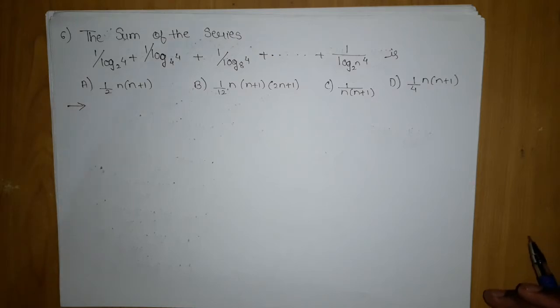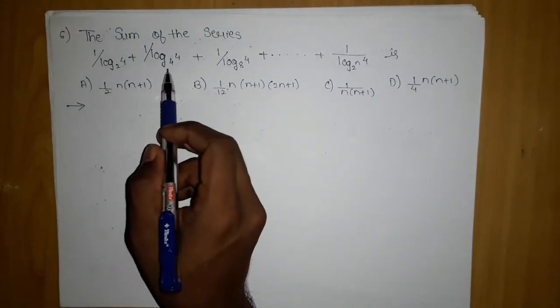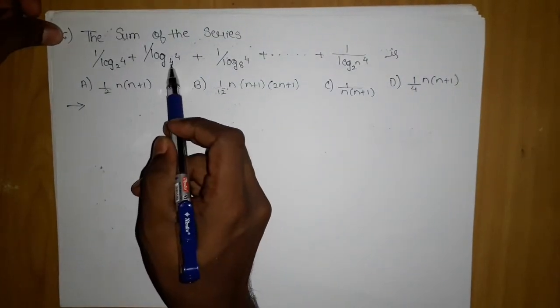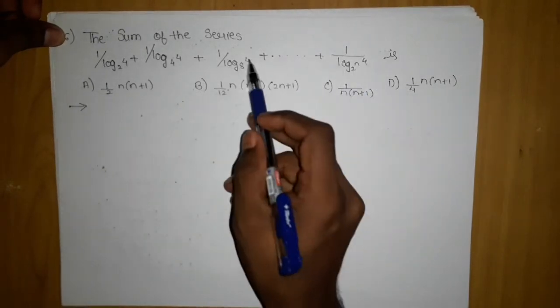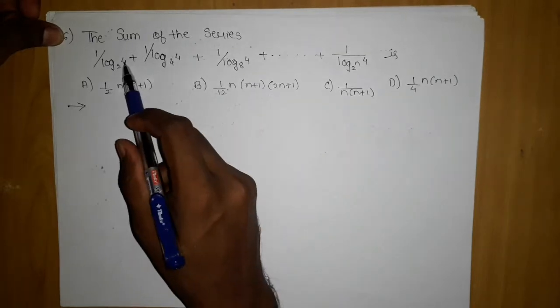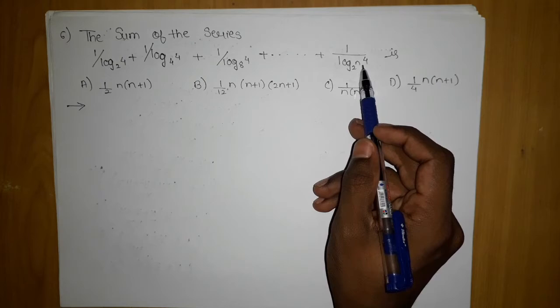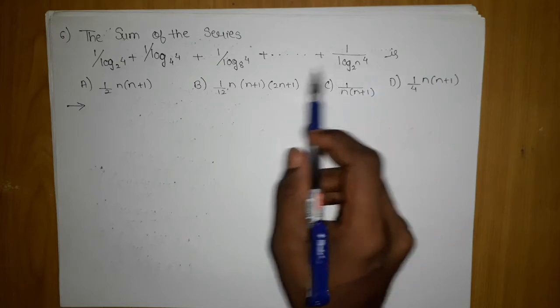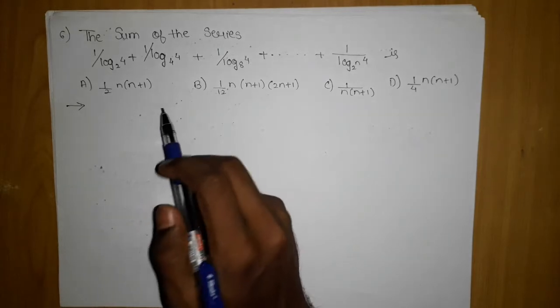Now if you can observe all the terms, we can make the lowest common possible base, which is 2. Here you can observe all the 4s are same, but the bases we can make the least common, which is 2.